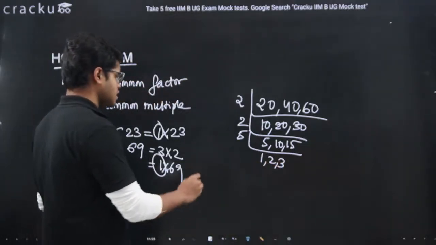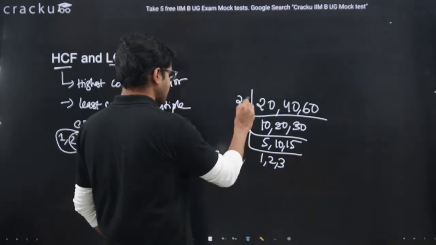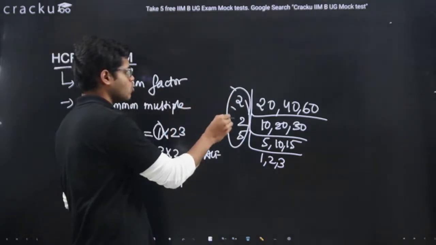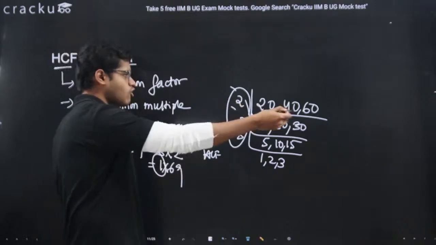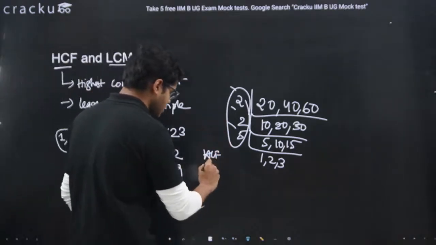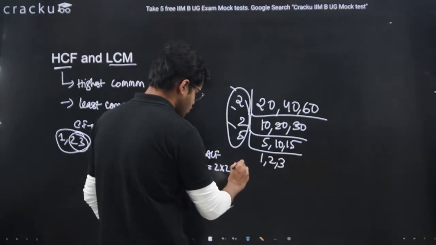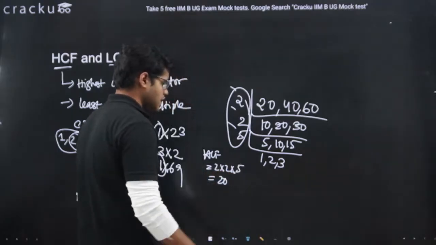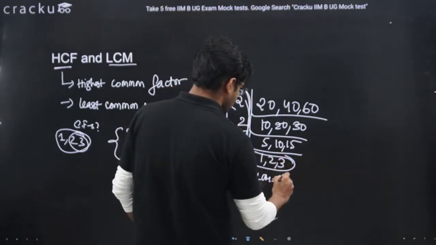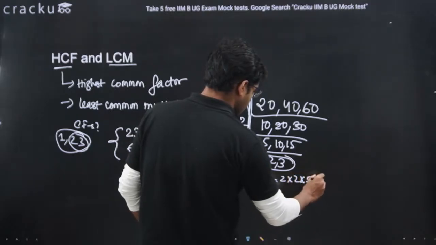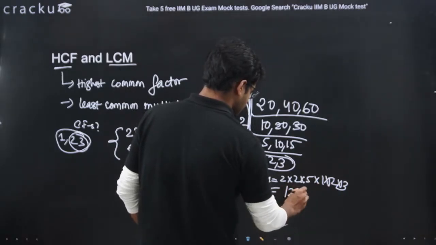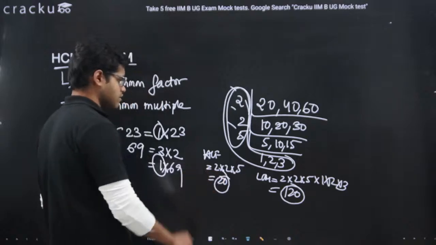So in this case, what will be the HCF? The HCF will be the multiplication of the common factors, which are 2, 2, and 5, since they divide all three of them simultaneously. So the HCF is 2 into 2 into 5, which is 20. What will be the LCM? The LCM will be the multiplication of all of this: 2 into 2 into 5 into 1 into 2 into 3, which is 120. So the LCM is 120 and the HCF is 20, right?